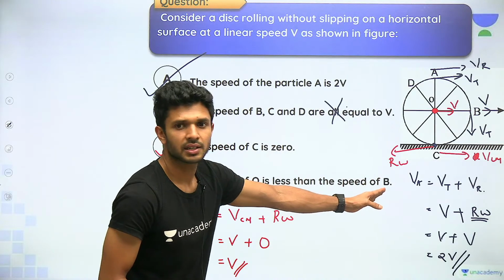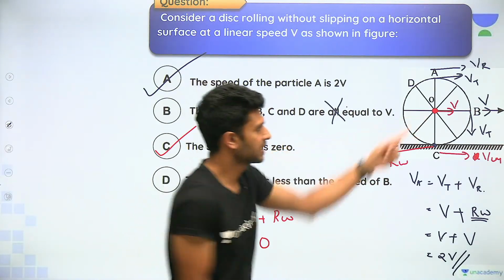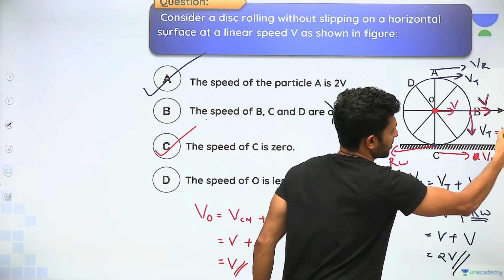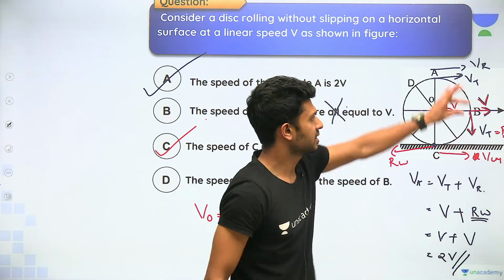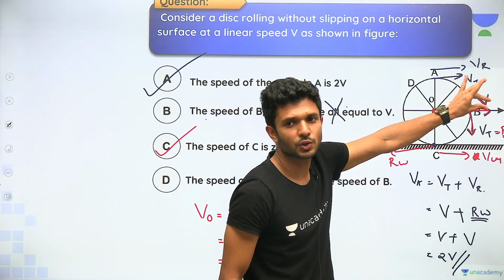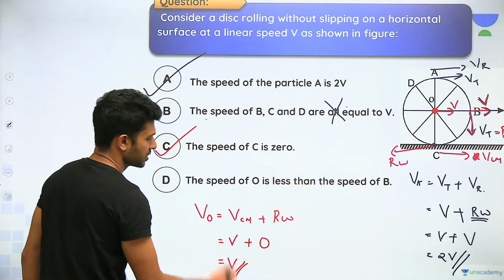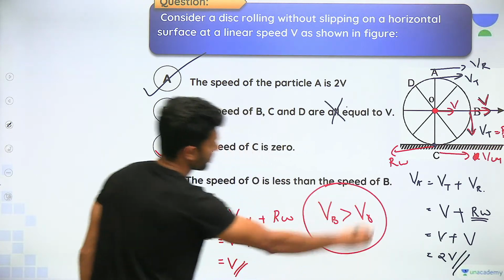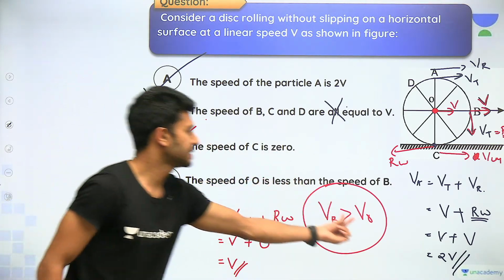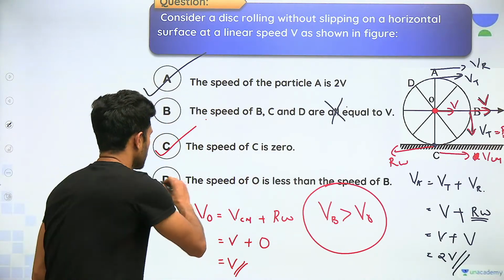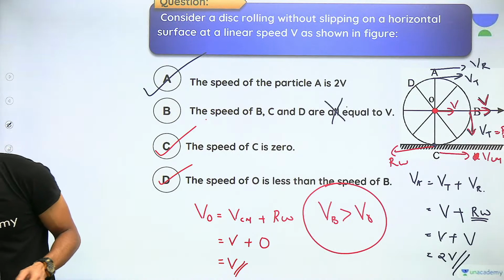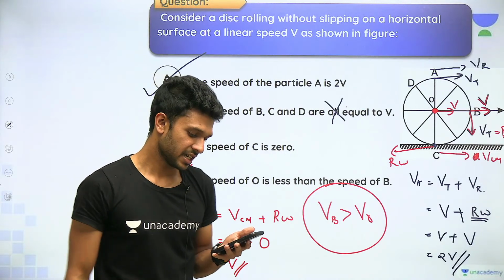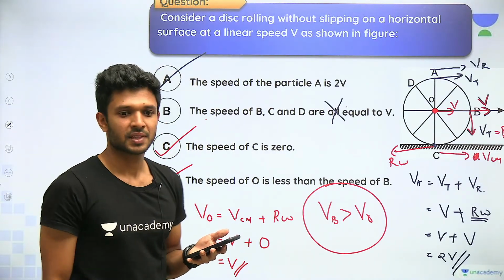And that of B, it is associated with two velocities. देख ले, this point is having v in this direction and a rotational velocity of R omega in this direction. Once you add, obviously this is going to be bigger than the velocity at the point O, because it is associated with two velocities. So the speed of O is lesser than that of B. So that is also correct. वो भी correct. Yes, very good. A, C, D option बिल्कुल सही.